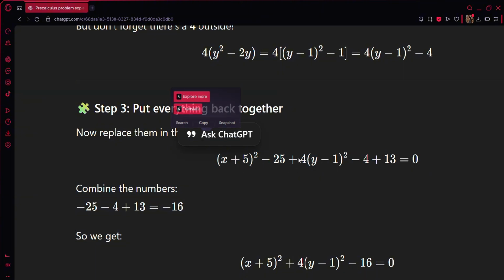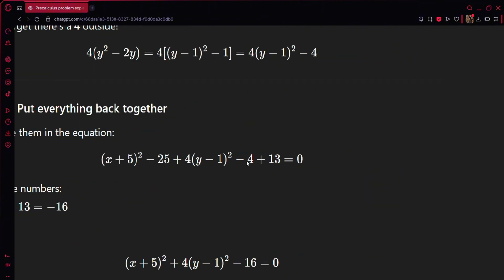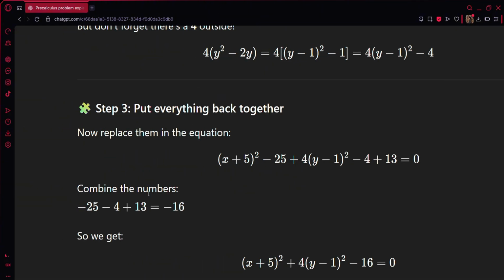Then plus 4 parenthesis y minus 1 parenthesis squared minus 4. Then bring down ulit yung mga constant na naiwan, which is plus 13 equals 0. Okay.